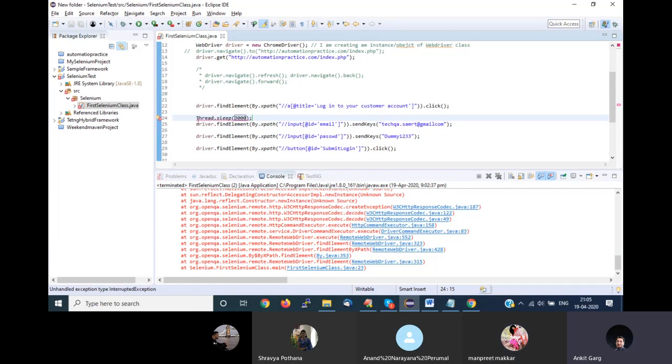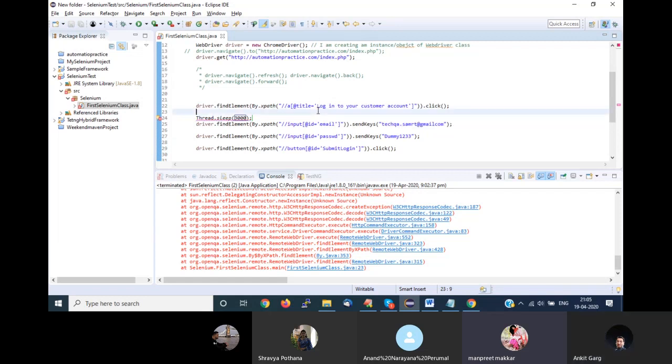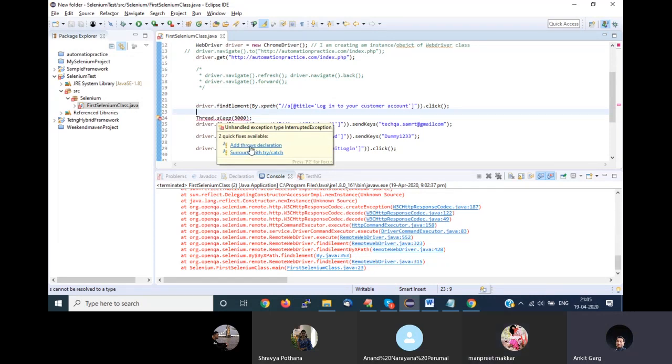This is the command for wait. After waiting, line number 25 will be executed. And can you see an error message here? It is giving me an error, right? Line number 24. Again, mouse over on this. It is giving me two fixes. You can use any one for now.